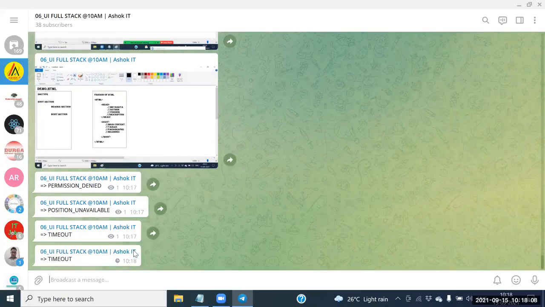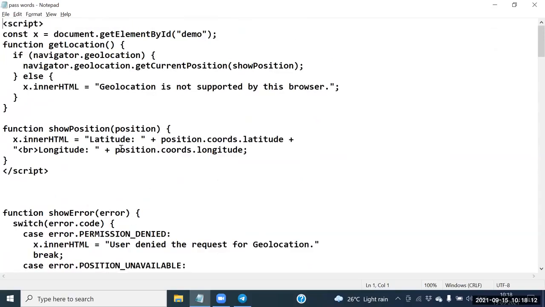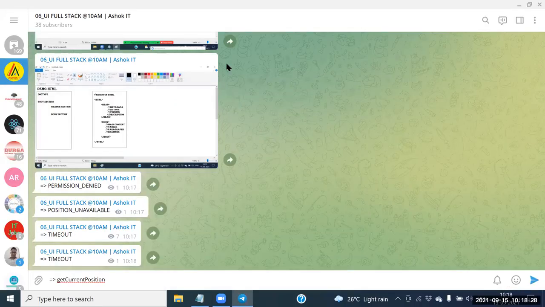Guys, we need to identify the important functions also. So what is the first function? The first function is get current position. Get current position takes how many arguments? Two arguments. Argument 1 comma, next one is argument 2.